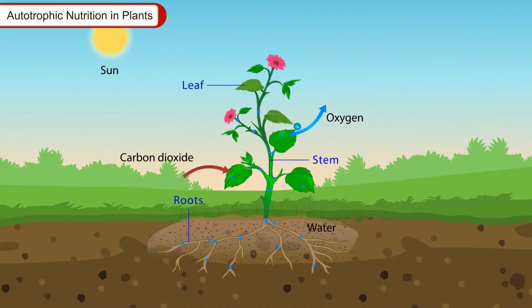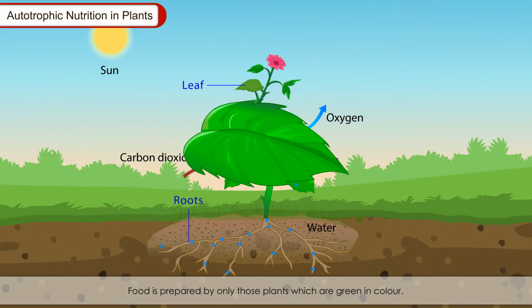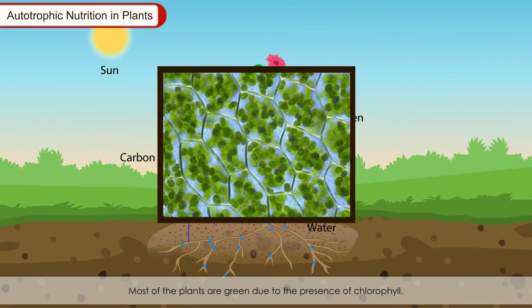Autotrophic nutrition in plants. The plants are autotrophs. They prepare their own food. Food is prepared by only those plants which are green in color. Most of the plants are green due to the presence of chlorophyll. Chlorophyll is a green-colored pigment present in the leaves and also in the young green stems.